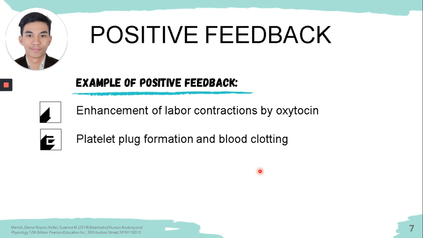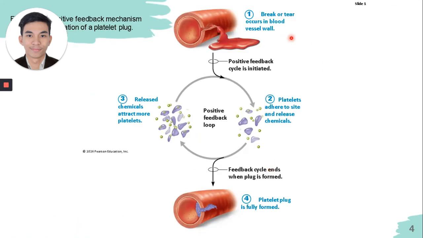Yung platelet plug formation naman and blood clotting, ito nga yan. For example, nagka-break or tear that occurs in the blood vessel wall. So, ma-initiate yung positive feedback. The platelets will adhere to the site and release chemicals. Magre-release ng chemicals yung mga platelets. Tapos, yung chemicals na yun, magsisilbing mag-aalaw para mag-coagulate siya or para magdikit-dikit.